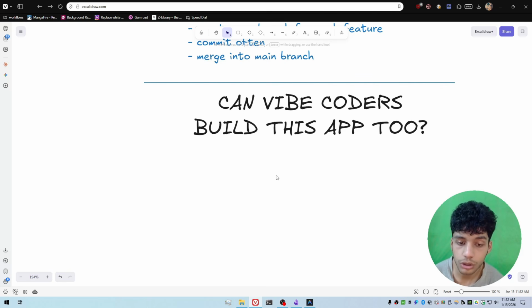I know what good code looks like. I know what security vulnerabilities I need to handle. I know how to write fast performing code. I know which kind of algorithms and approaches to solve different problems are good and bad. I can differentiate between those things, and that is why I was able to build this application so much faster. That is also why my prompts are so much more detailed and better than these vibe coders out there who don't know how to prompt because they don't know how software works.